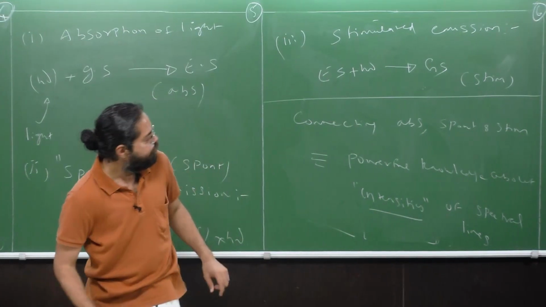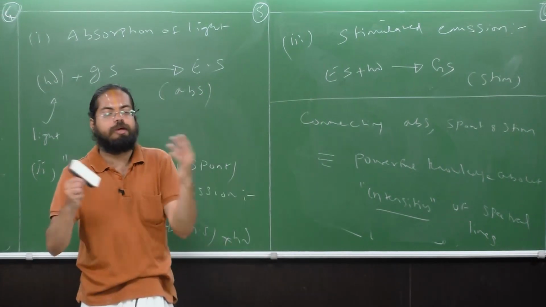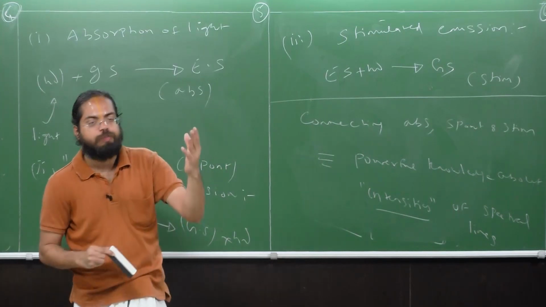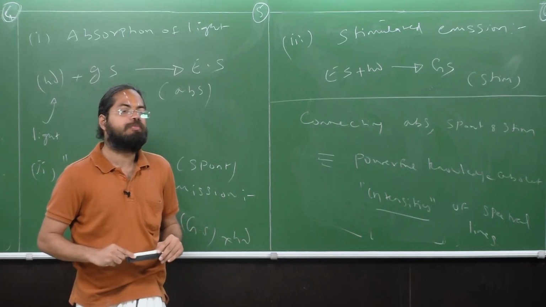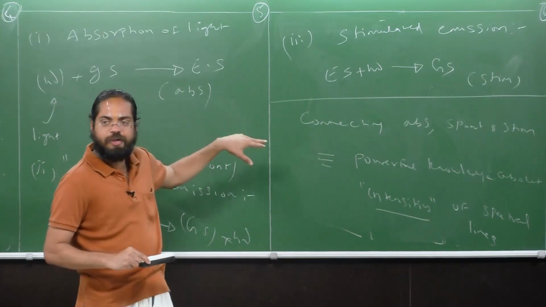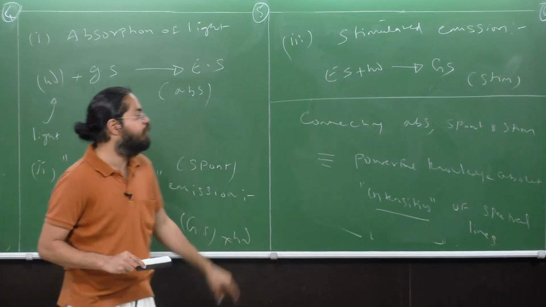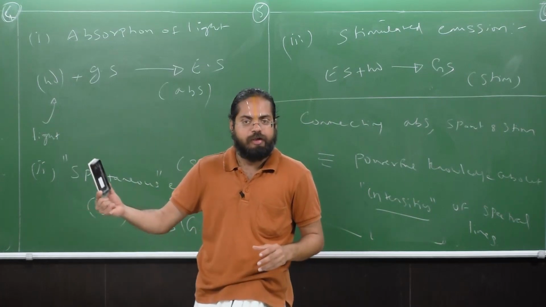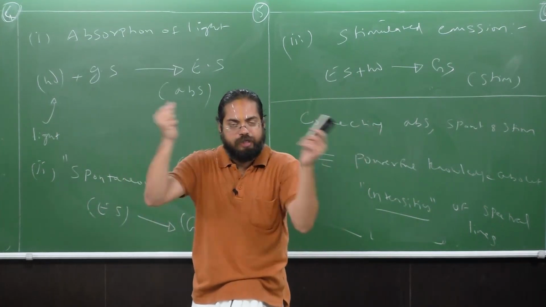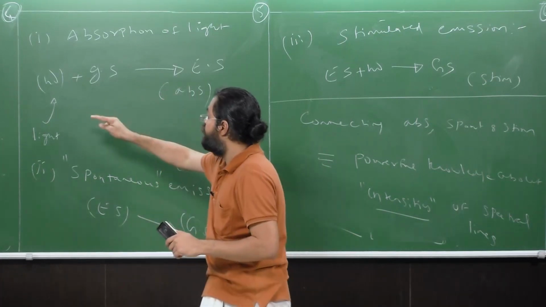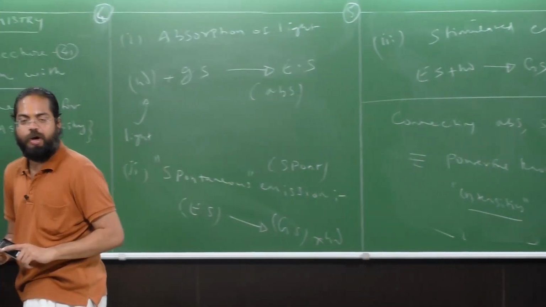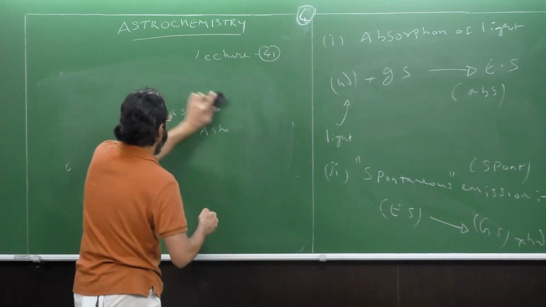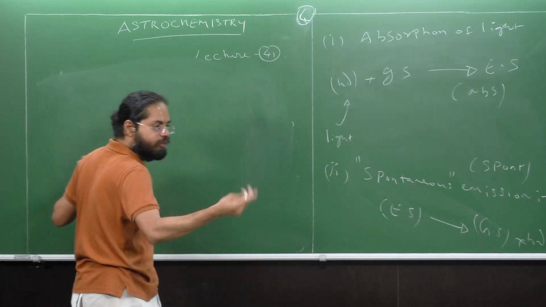Now, before we do this, can you guess who was the person who made the very first connection between these three terms? You know this person as a very prominent scientist, but you might not think about this person in this context. It turns out to be Albert Einstein. The same Einstein of the relativistic effect fame, the photoelectric effect fame, the gravitational forces fame, has also made a tremendous contribution in astrochemistry and spectroscopy. I want to just inform you of this. So, how did Einstein connect all these three? That is what we shall be looking into as part of the next module in this course.